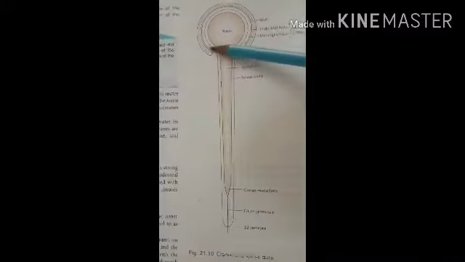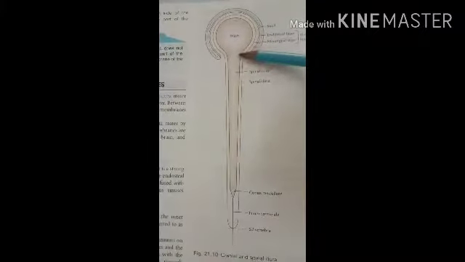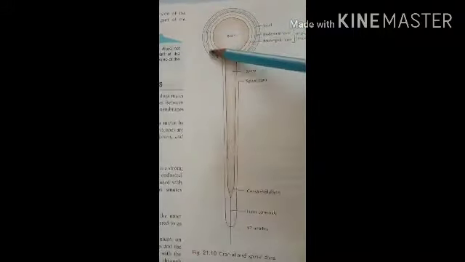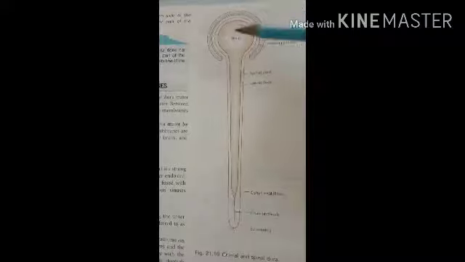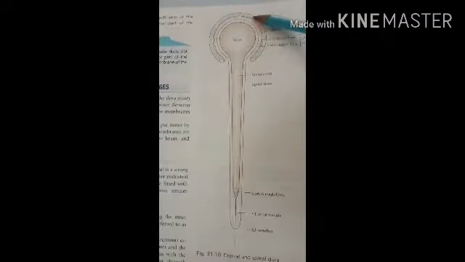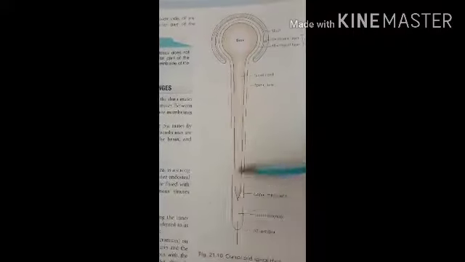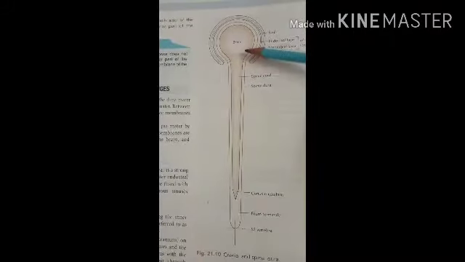So as you know, the dura mater has two layers: the outermost layer, that is the endosteal layer, which is attached to the endosteum of the skull, and the second is the meningeal layer which totally covers the brain and the spinal cord. So that is the spinal dura mater, totally covered by the meningeal layer of the dura mater.